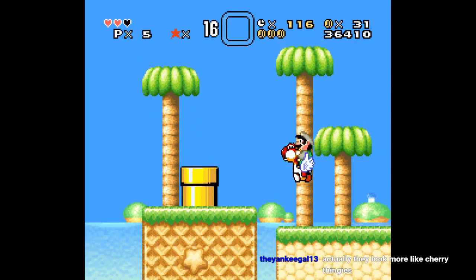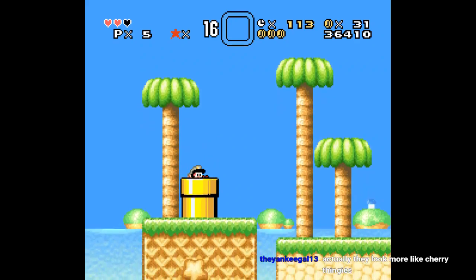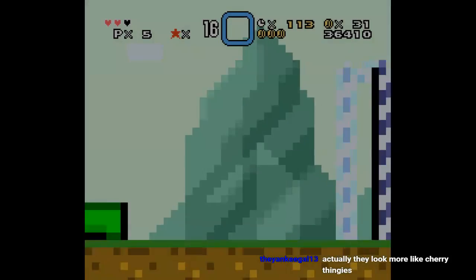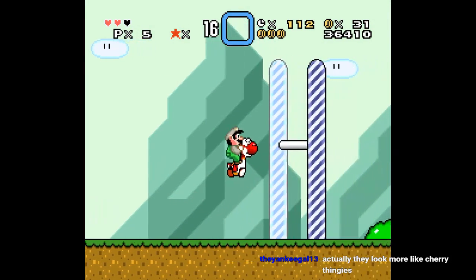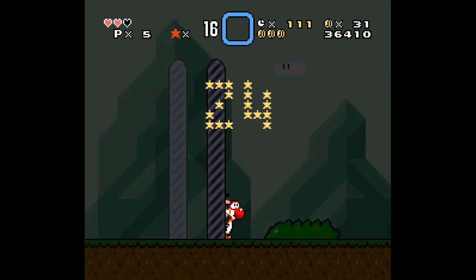Look more like cherry things. I can see that. There we go. That takes us right to the level. Of course, we'd get the blue one right at the end of the level. No breaking the level for us.